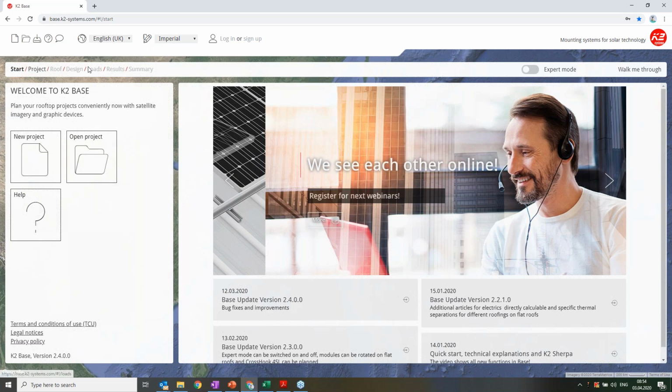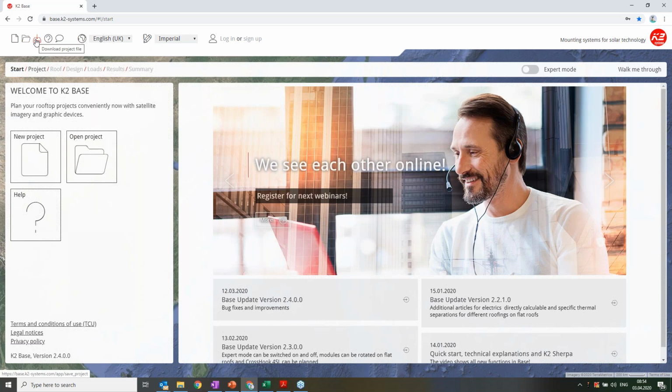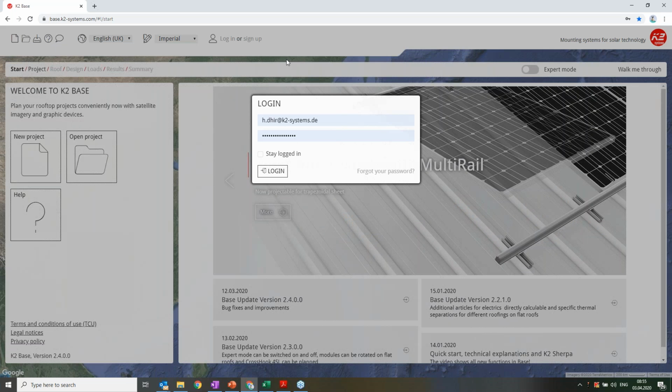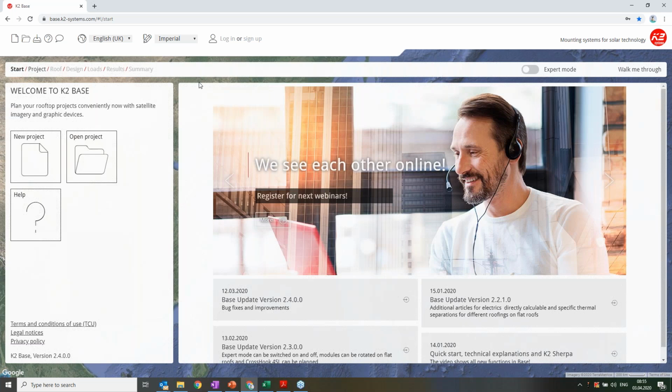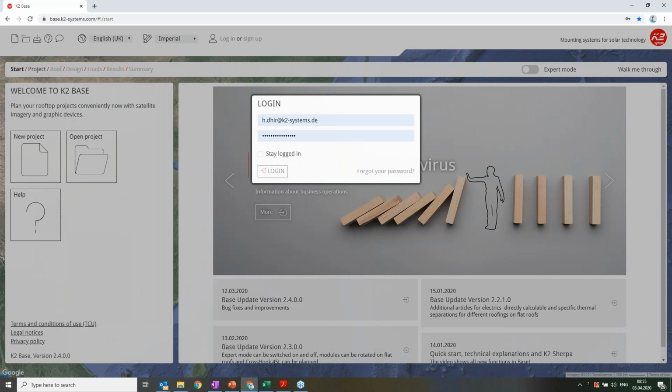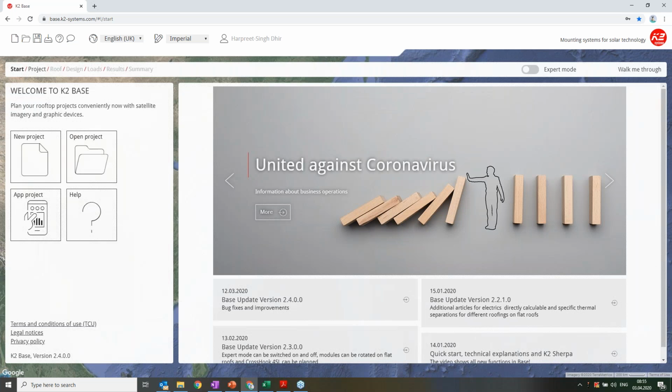So what I will do right now is log in with my ID. You can also start without signing up, and follow along with me for this project, but I will log in here. So you see I have successfully logged in, and the first step begins. You can see K2 Base is divided into 5 parts.